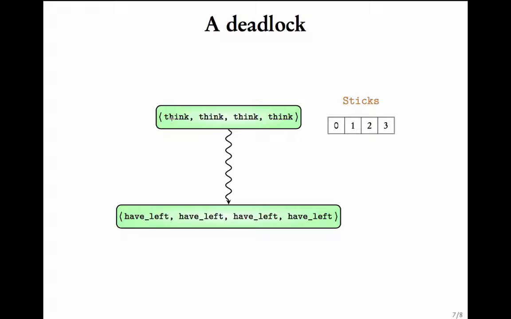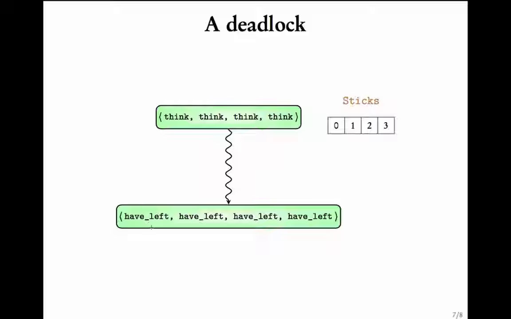From the initial state where all the philosophers were in the think state, the system has reached a state where each of the philosopher processes is in the have left state. And the sticks is like this. Sticks of 0 contains 0, sticks of 1 contains 1, sticks of 2 contains 2, and sticks of 3 contains 3.